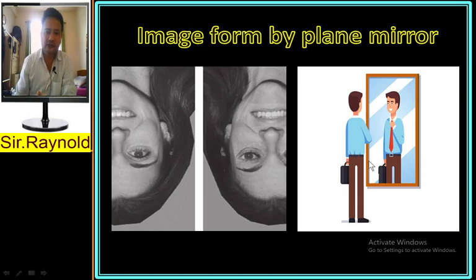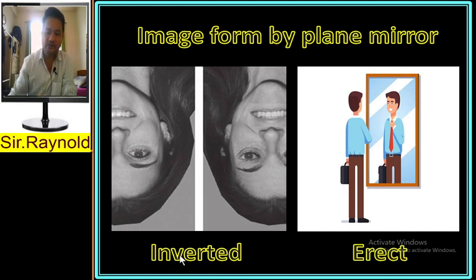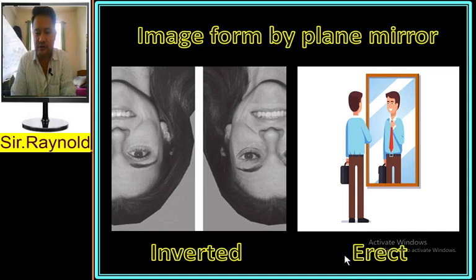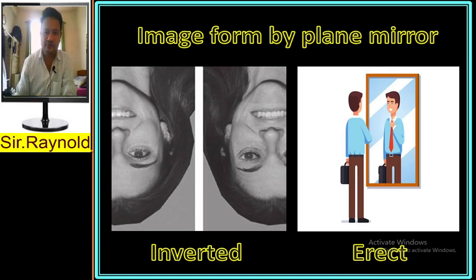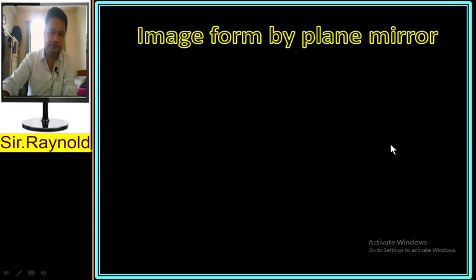The image which is upside down is called an inverted image, and the image which is straight is called an erect image. The image formed by a plane mirror is erect, that means it is straight, not upside down. That is the first point you have to understand.